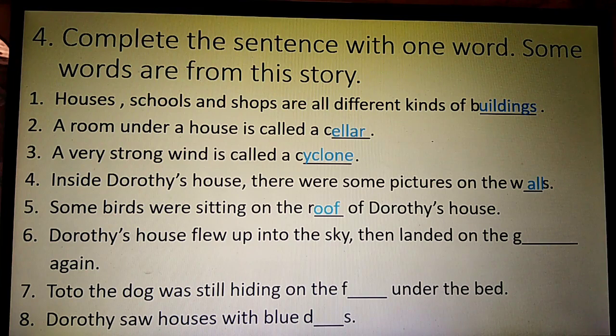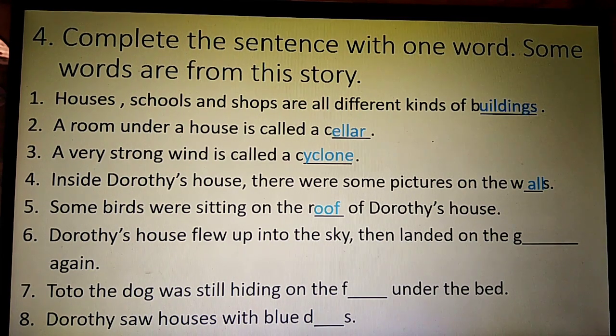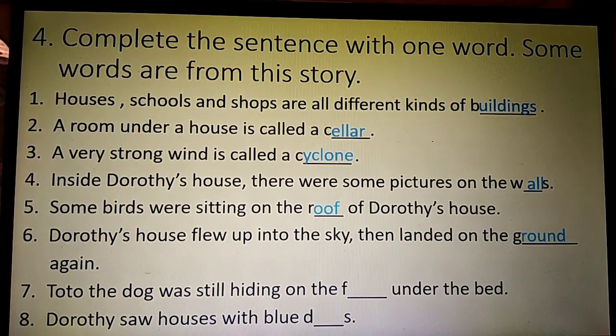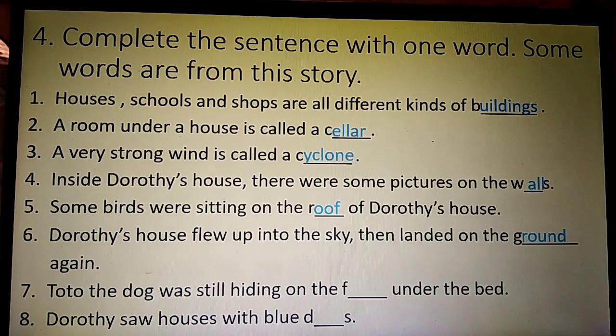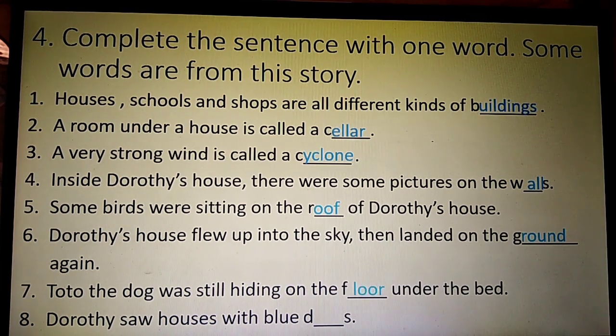Sixth one. Dorothy's house flew up into the sky, then landed on the dash again. How many of you know the correct answer? Yes, on the ground. G-R-O-U-N-D, ground. Seventh one. Toto, the dog, was still hiding on the dash under the bed. Toto, the dog, was still hiding on the floor under the bed.